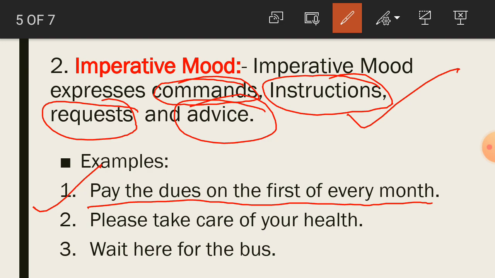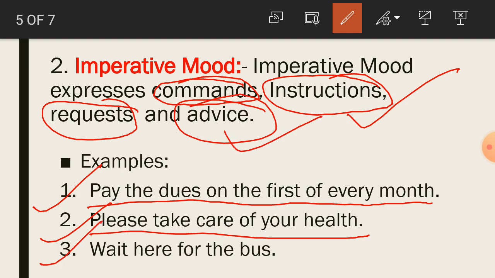Number two, please take care of your health. So, this is a type of what? This expresses advice. Now, number three, wait here for the bus. So, this is a type of what? Order. So, student, here the first sentence expresses instruction, second sentence expresses advice, and third sentence expresses command. And these are what? These are in imperative mood.